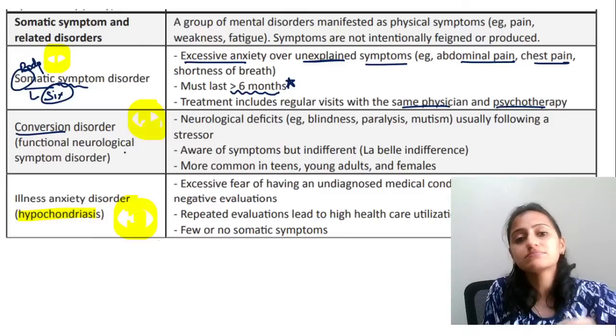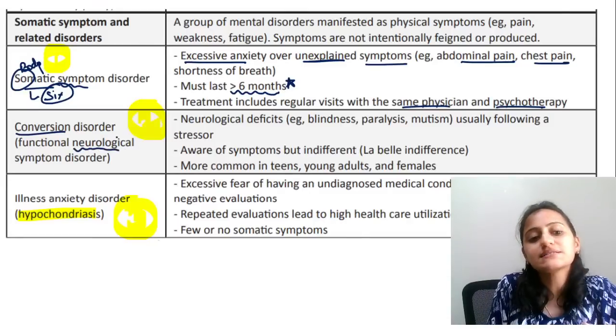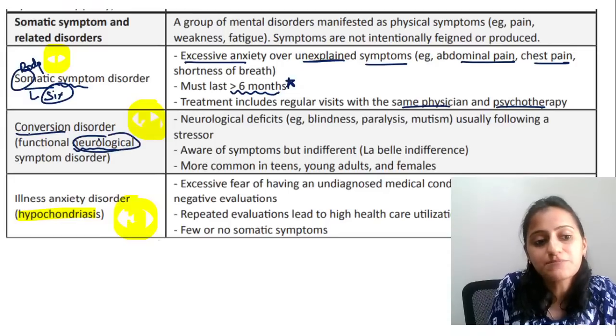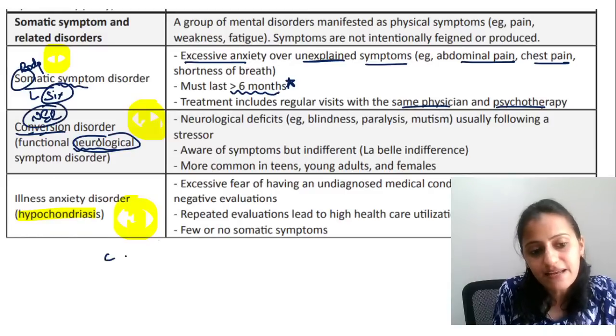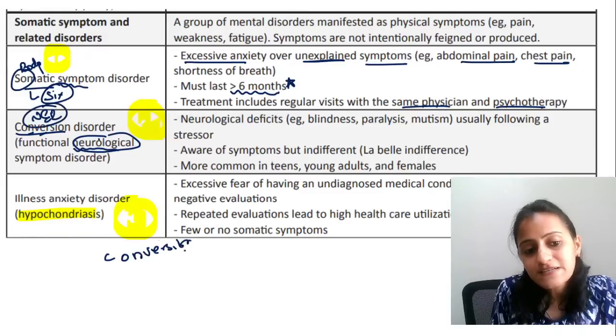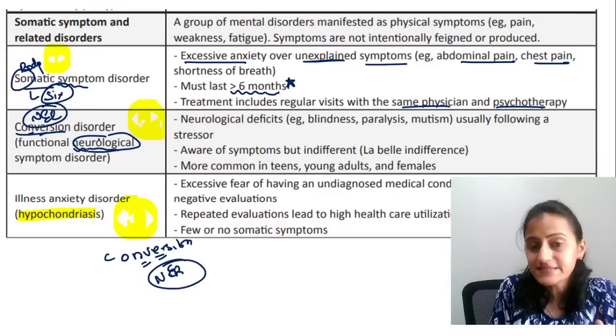Conversion disorder is also called functional neurological symptom disorder. When I write conversion, remember it's your NER, that is, neurological symptoms are present.